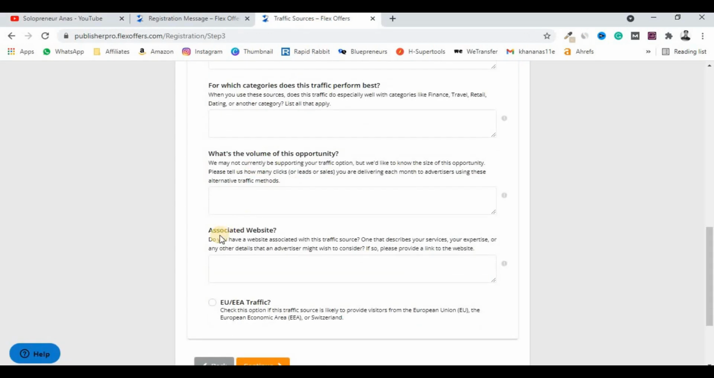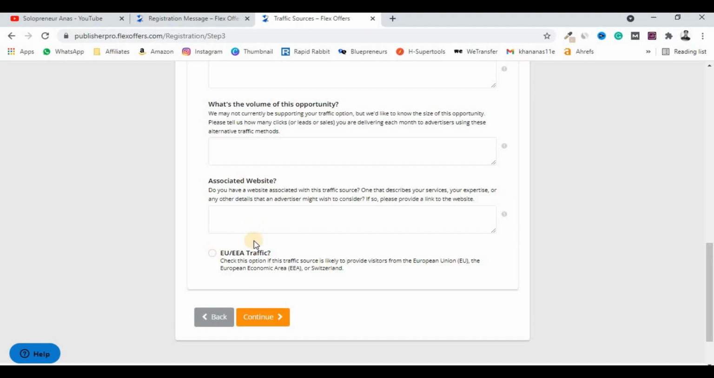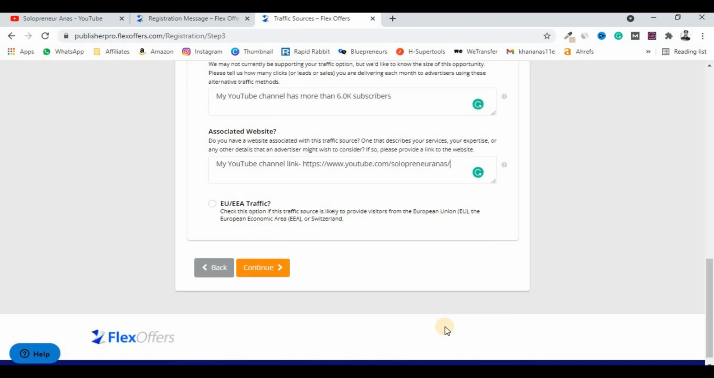As you can see, associated website: do you have a website associated with this traffic? If you have a website, you have to write it over here. First of all, you have to fill in all this information, and then click on the continue button. You should not check this box, so I've just skipped this, and you click on the continue button. After doing this much, you simply need to click on the continue button.